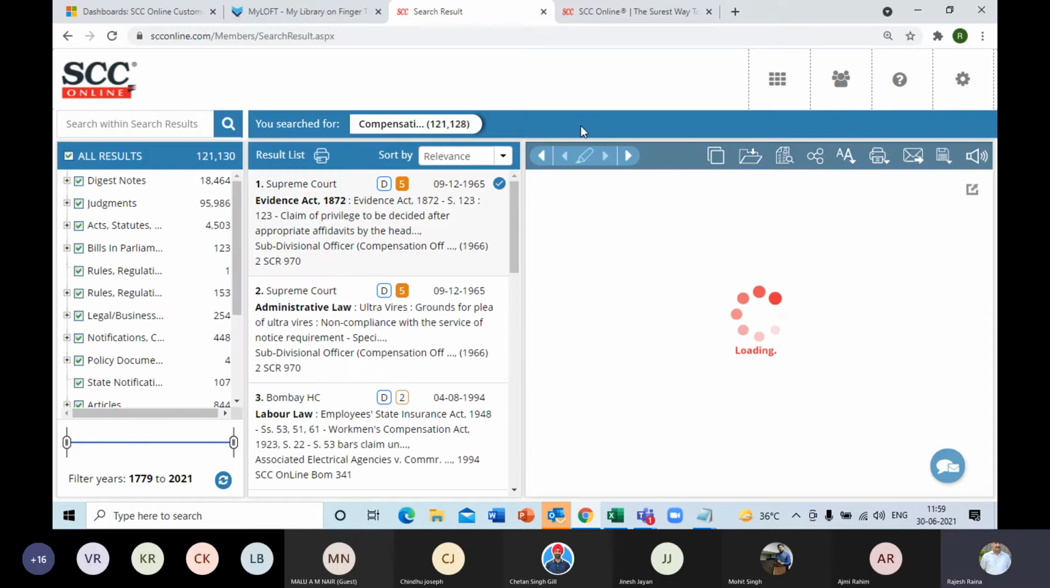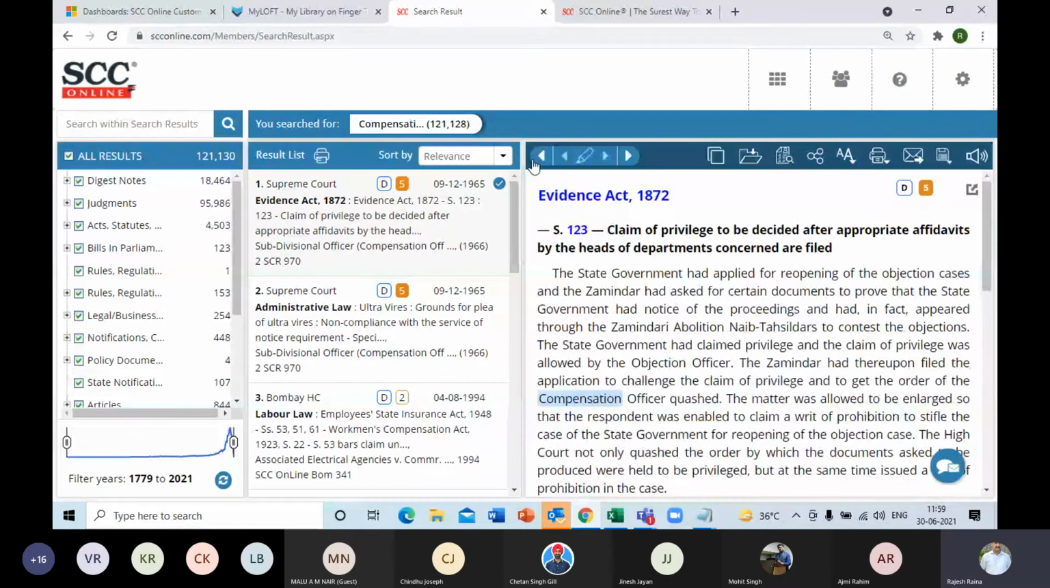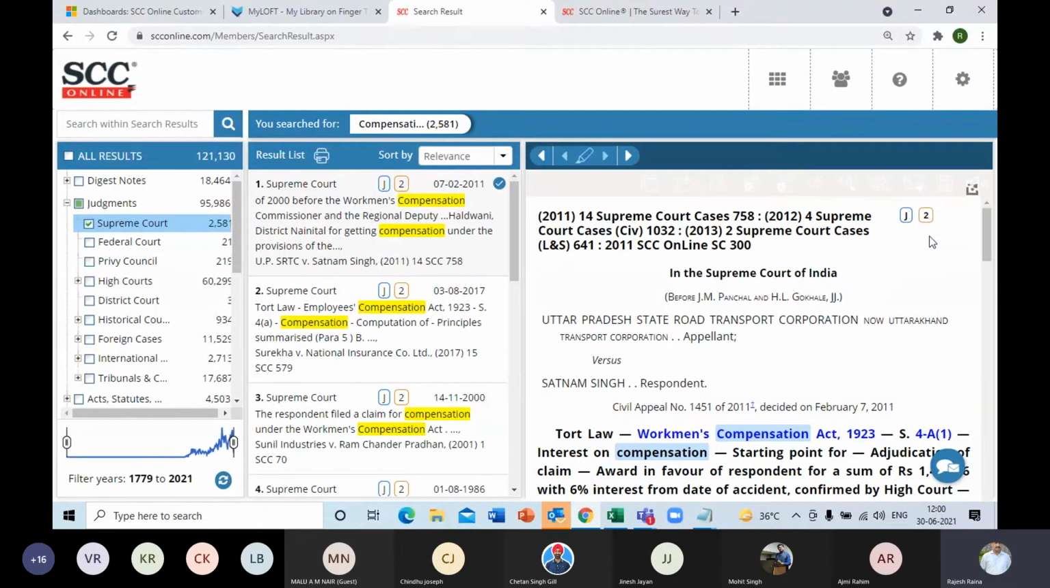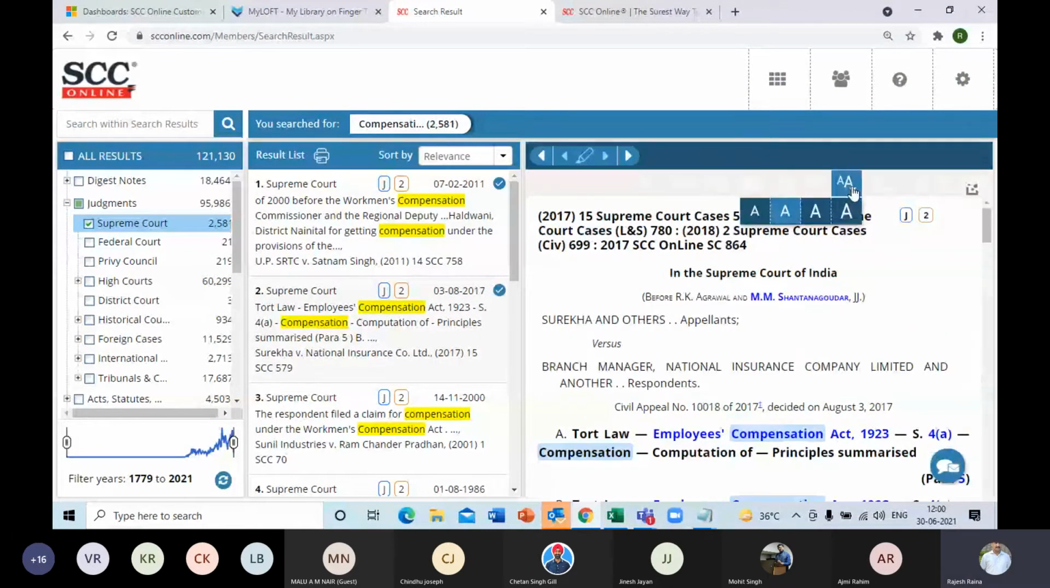Now let's move to the other icons that we have quickly. Let me just pull out one Supreme Court judgment first of all, and then the icons I'll just quickly run through where they are sort of self-explanatory. Like you can save a judgment, you can also mail a judgment. So all that is possible by using these icons.